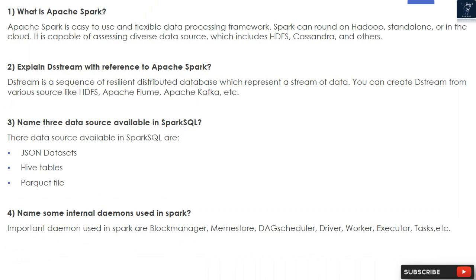3. Name 3 data sources available in Spark SQL. The data sources available in Spark SQL are JSON datasets, Hive tables, and Parquet files. 4. Name some internal daemons used in Spark. Important daemons used in Spark are Block Manager, MemoryStore, DAGScheduler, Driver, Worker, Executor, Tasks, etc.